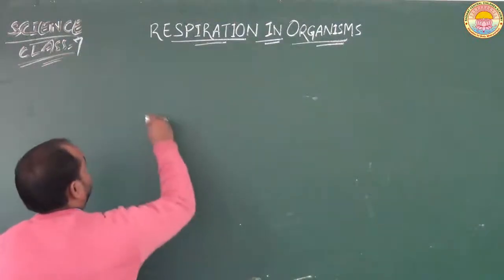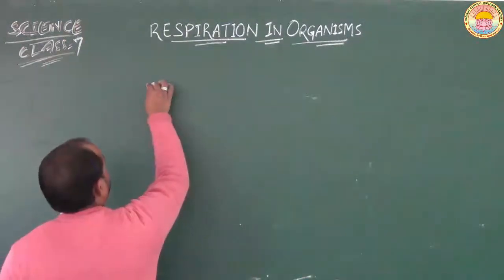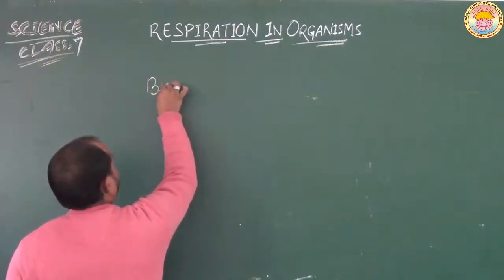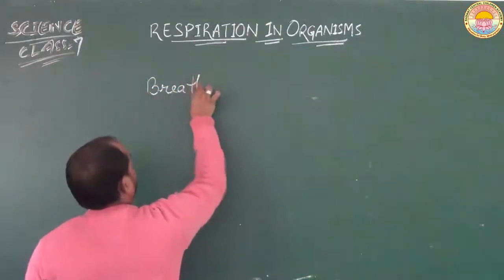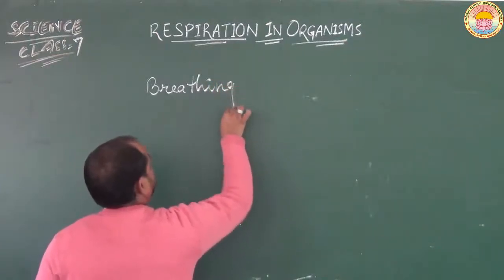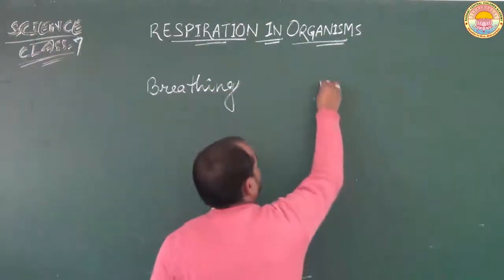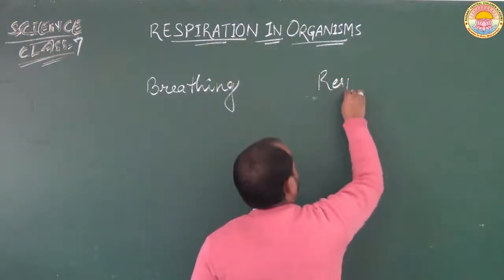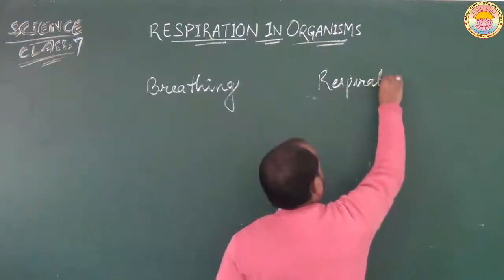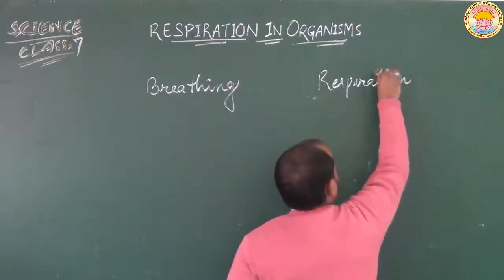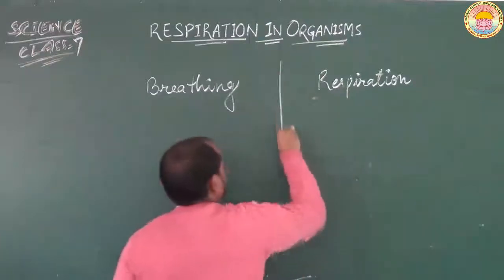And now let us understand what the differences are between breathing and respiration. We will understand the difference between respiration and breathing ahead.